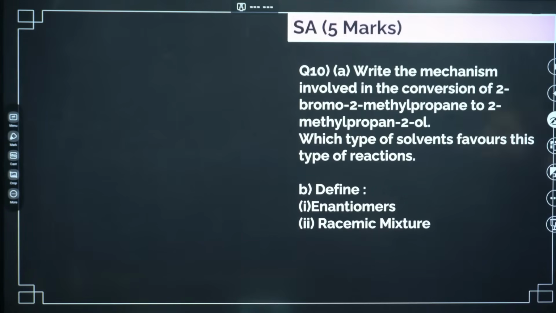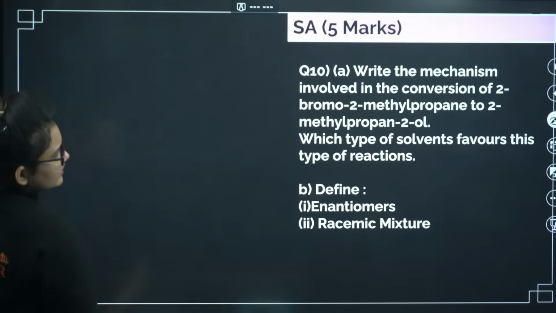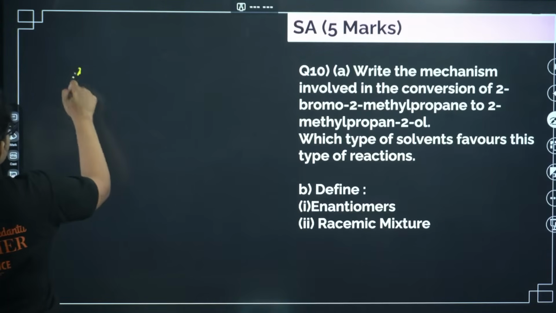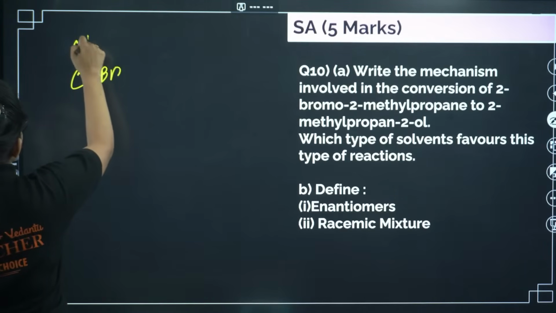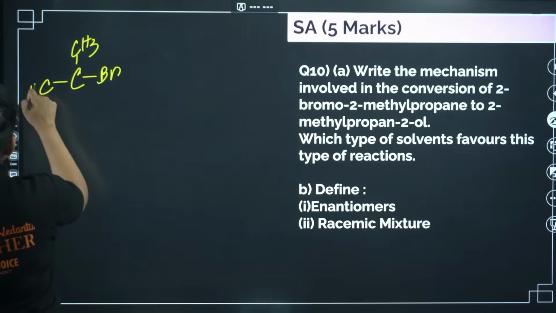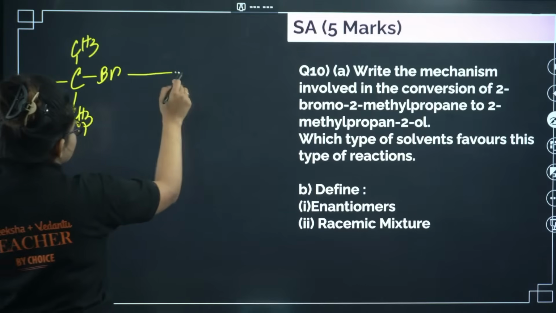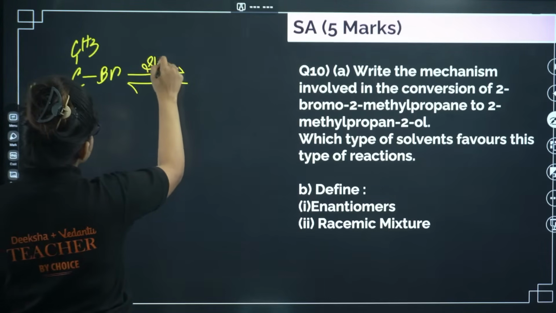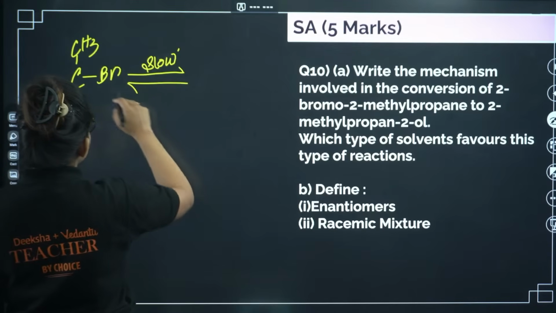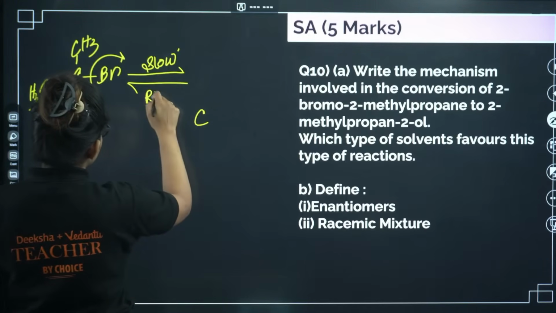Write the mechanism of SN1. Basically this is 2-bromo-2-methylpropane. If I draw it, this is Br, here CH3, here CH3, here also CH3. For this particular case, if you want it to undergo SN1 reaction, the first step is slow. First the leaving group will leave the system and it will generate the carbocation.